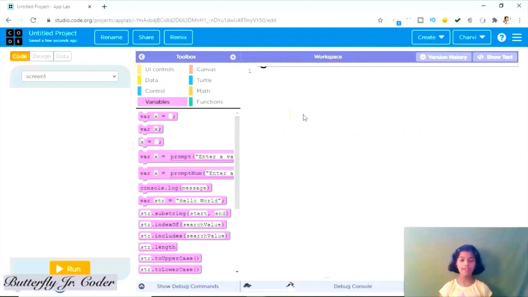Now, whenever you want to create an app, there are 4 steps. First is problem. We must find out the problem for which we are going to create an app. Second is design, which means we have to design our app according to our need. Third is code.